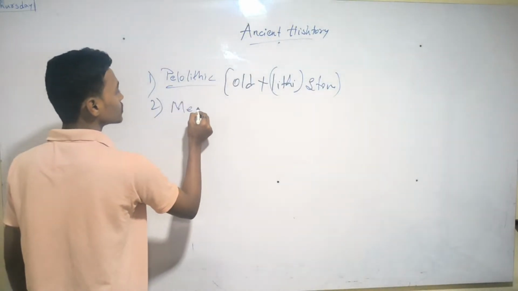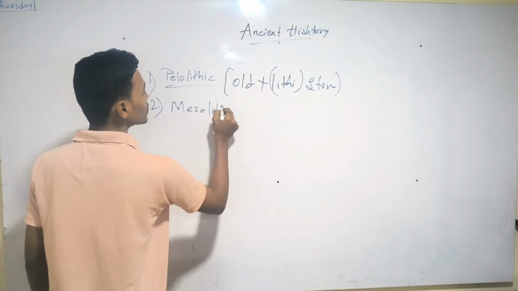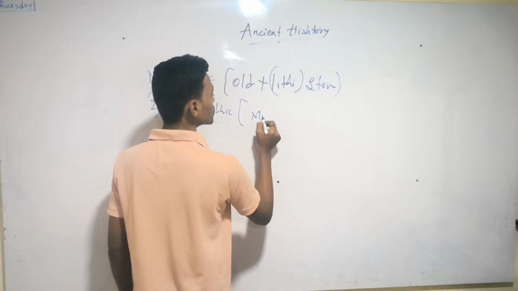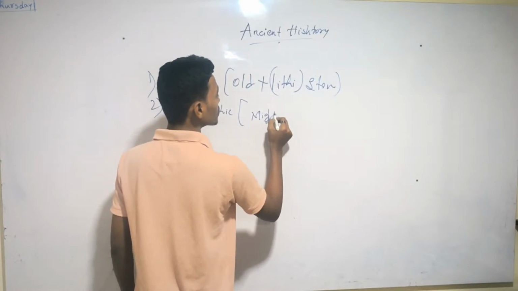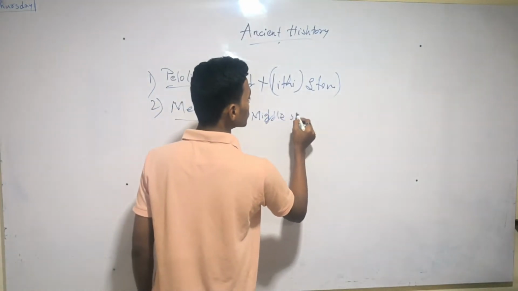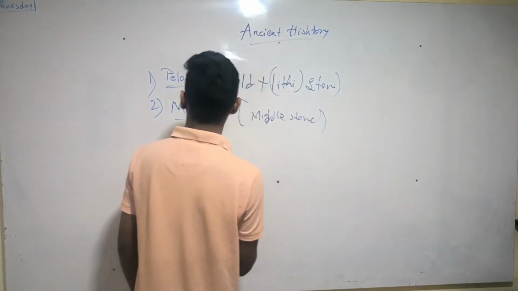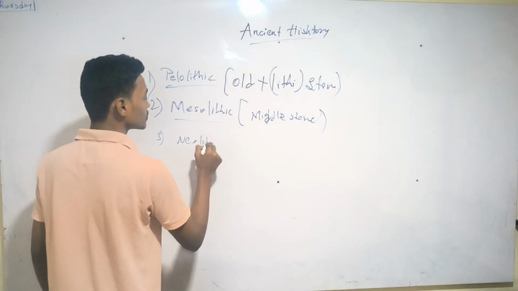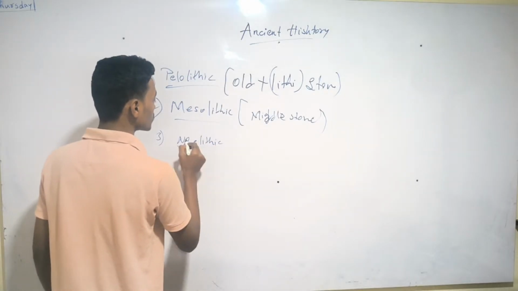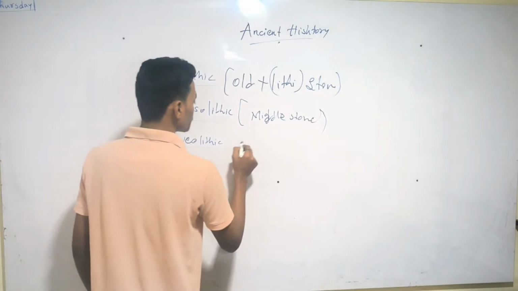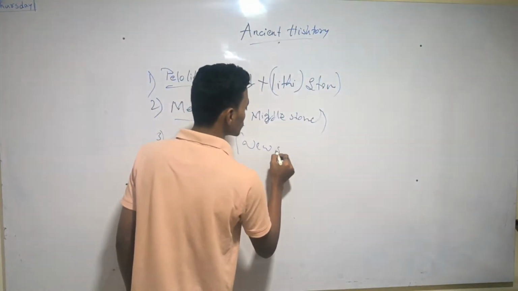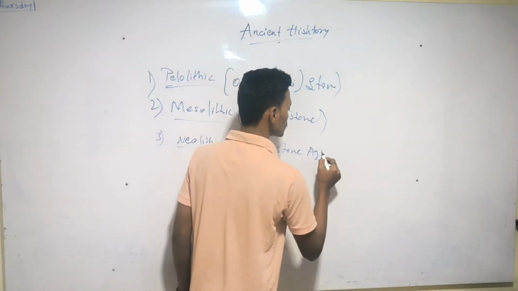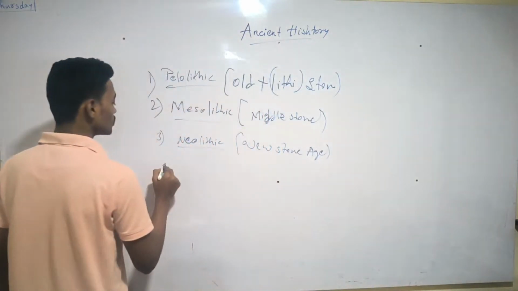And now the second will come, Mesolithic, which is the Middle Stone Age, and Neolithic, the New Stone Age, and Chalcolithic.